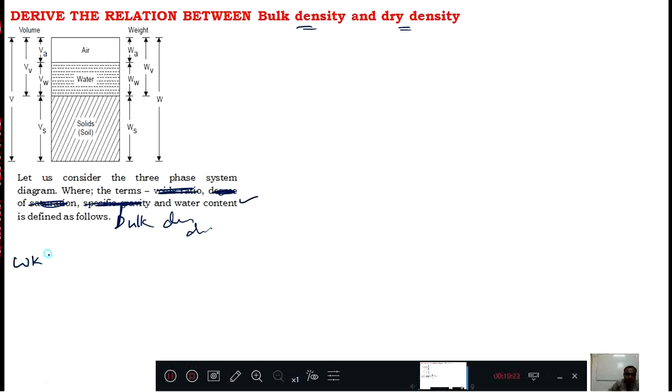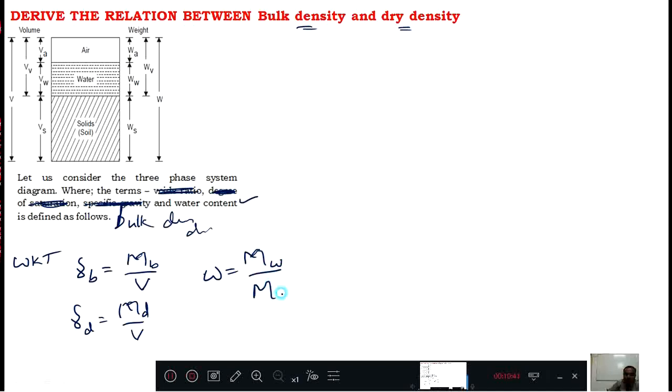We know that bulk density equals mb by total volume, dry density equals md by total volume, then water content equals mw by ms. Correct? Now come here, call these equation number 1, equation number 2, equation number 3.